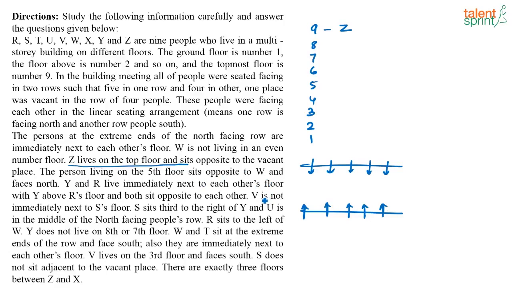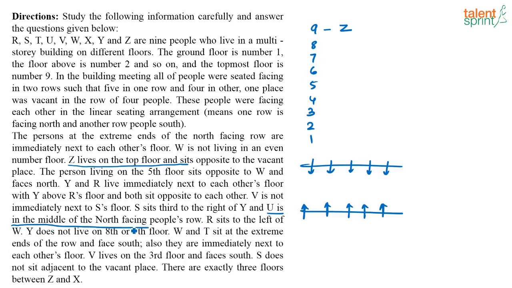Y and R live immediately next to each other with Y above R and both sit opposite to each other. V is not an immediate neighbor of S's floor. S sits third to the right of Y and U is in the middle of the north facing people's row. So I am going to use this next.